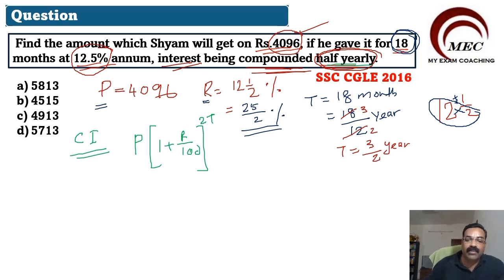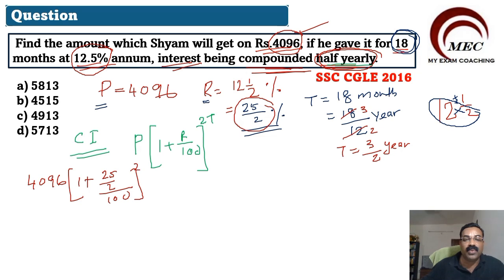Now put the values. What are the values given? P is 4096 into 1 plus R by 100. R is 25 by 2 divided by 100 power 2T. 2 into what is T? 3 by 2. I hope this is very clear to you.